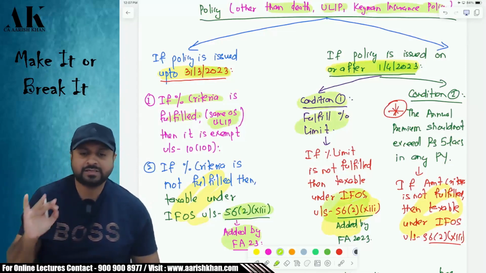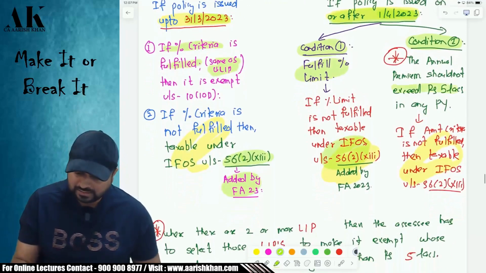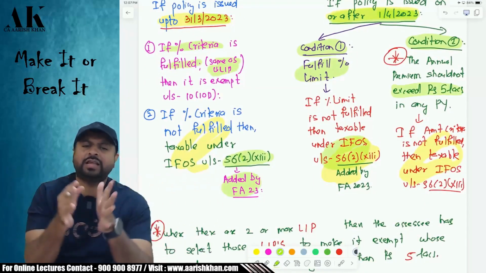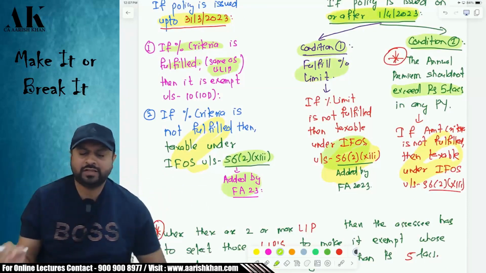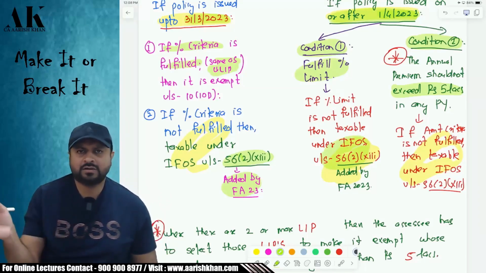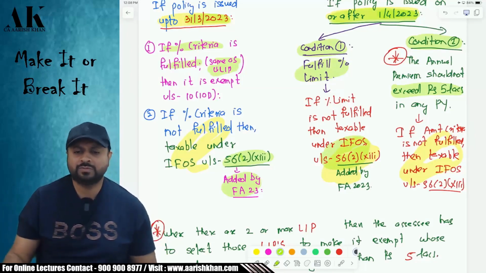If you fulfill the percentage criteria, then go and check the second condition, that is the amount criteria. Here the amount criteria is how much? 5 lakh rupees. The aggregate premium of all the LIC policies should be up to 5 lakh rupees. It should not exceed. If it is more than 5 lakh, then you have to again select among the policies. If there are three policies of 2.5 lakh, 2.5 lakh, 2.5 lakh, then you have to select any two of them, whichever is more beneficial for you.